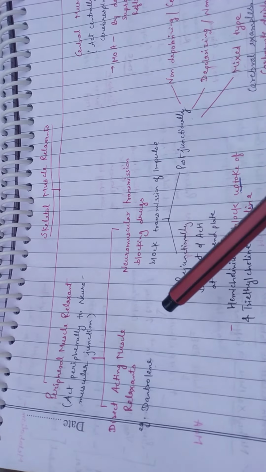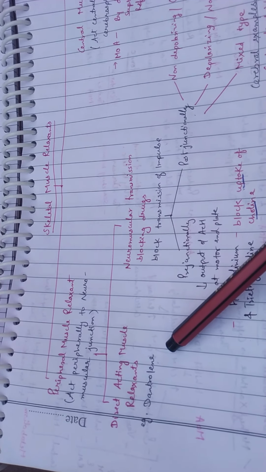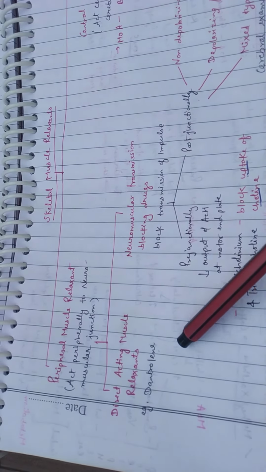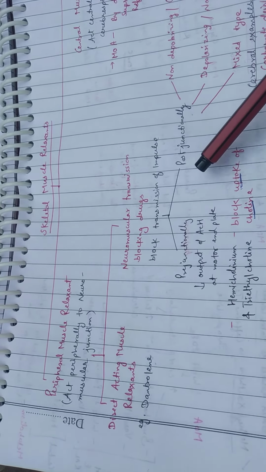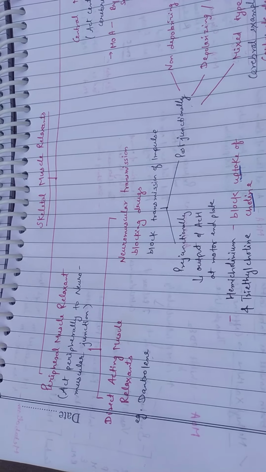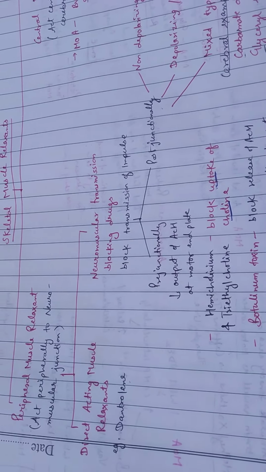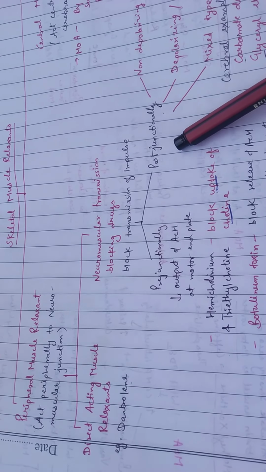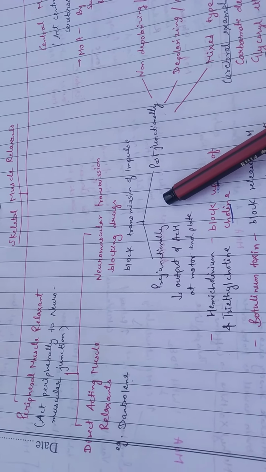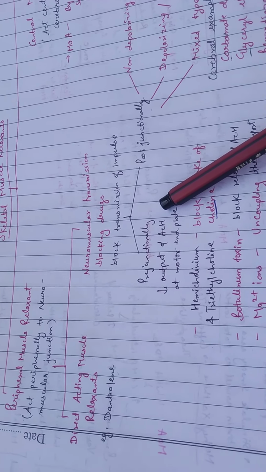blocking drugs. The direct acting muscular relaxant, the simple example is dantrolene, which inhibits the release of Ca2+ calcium ion. And neuromuscular transmission blocking drugs block the transmission of impulse, and they can act prejunctionally or postjunctionally. So we are dealing with prejunctional first.